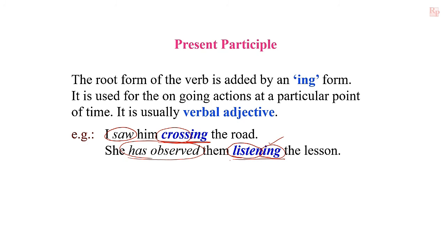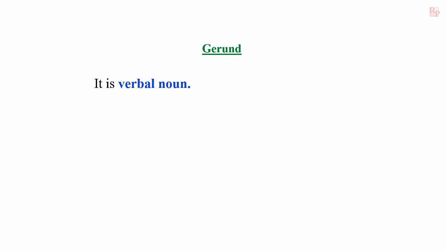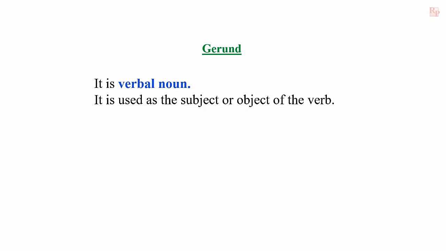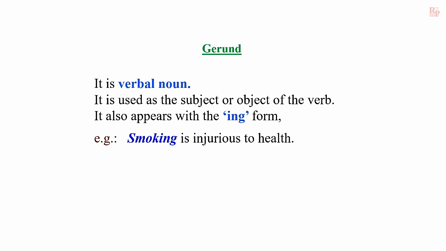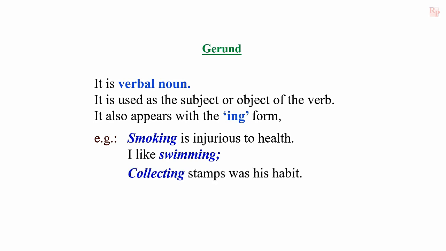And next thing in non-finite verb is gerund. Gerund is a verbal noun. It is used as the subject or object of the verb. It also appears with the ing form. Let us see the example. Smoking is injurious to health. I like swimming. Collecting stamps was his habit.